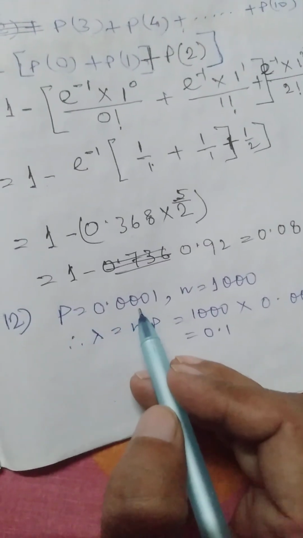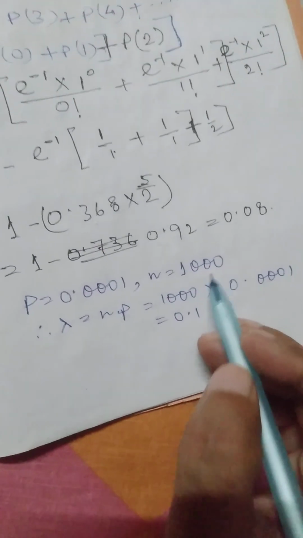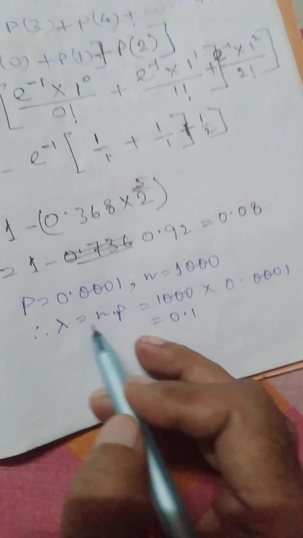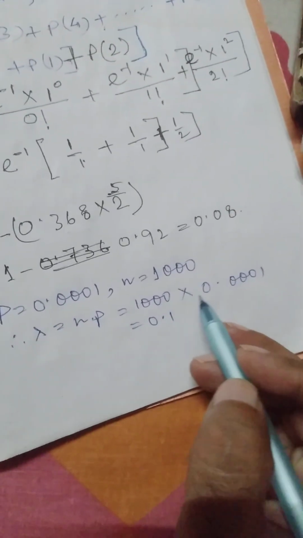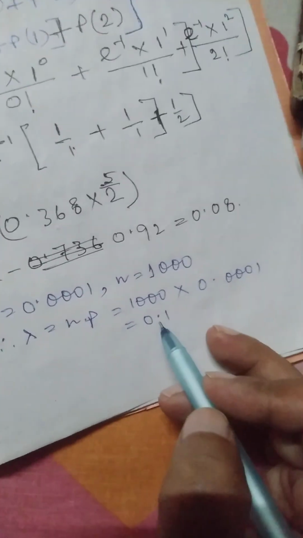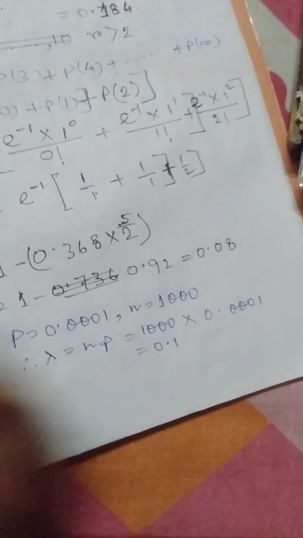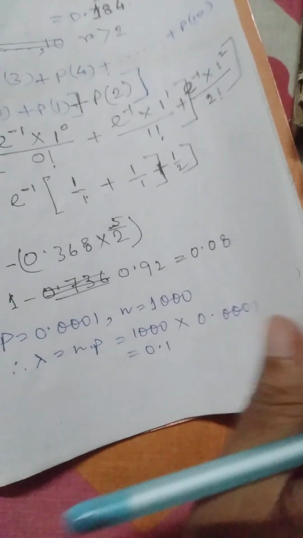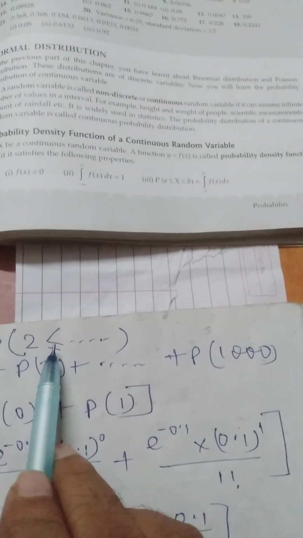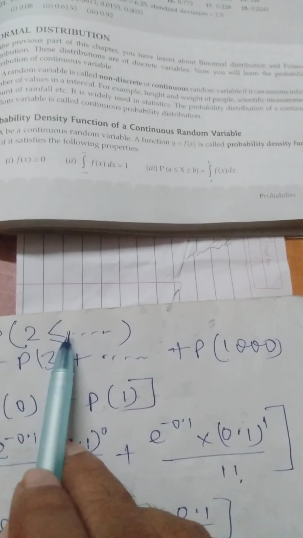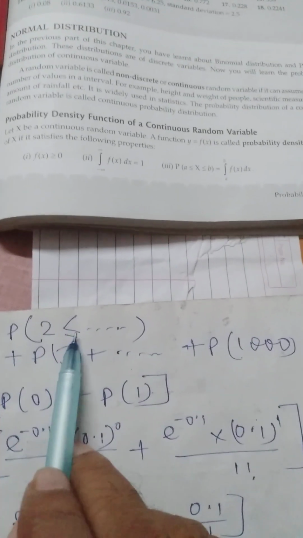P equals 0.0001, n equals 1000, therefore lambda, the mean, is equal to n into p, which is 1000 into 0.0001, which makes 0.1. Now we have to find p of r greater than or equal to 2.